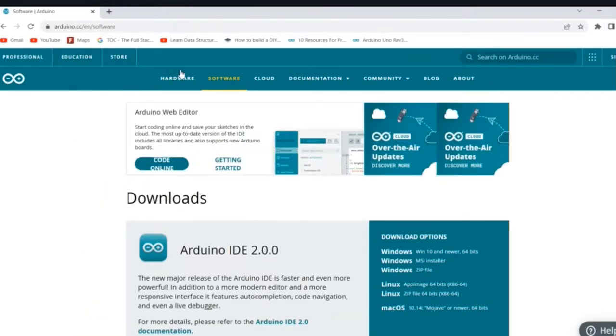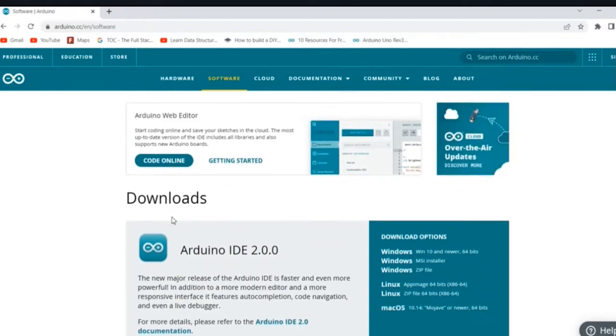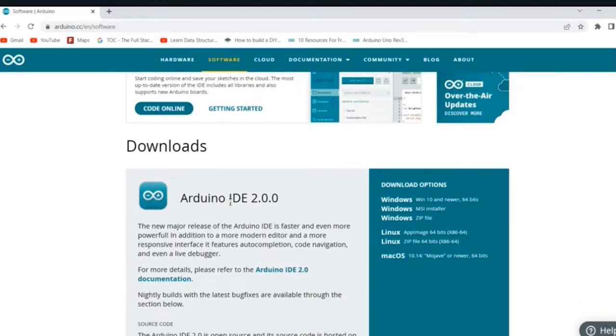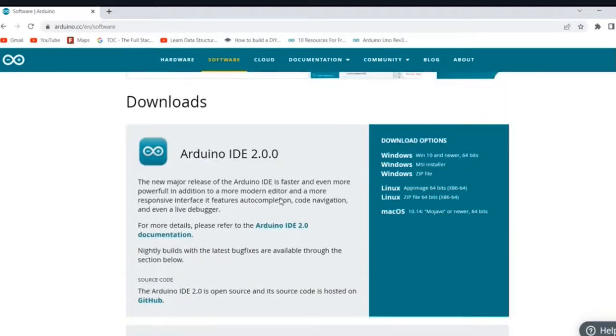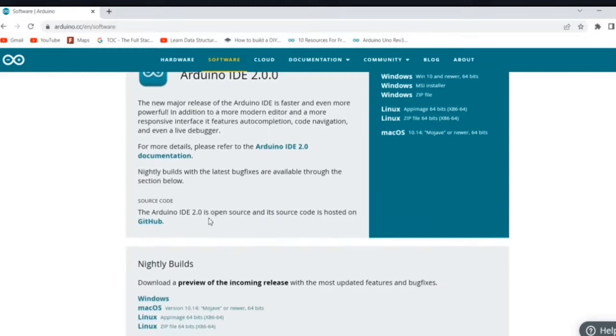Here you can see multiple options: hardware, software, cloud, documentation, community, blog, about. We are interested in software, so we will go to the software. Here you can see the latest version of Arduino IDE, 2.0.0. If you are interested in learning Arduino IDE in depth, refer to the Arduino IDE 2.0 documentation. If you want to contribute to Arduino IDE, go to the source code on the GitHub page.